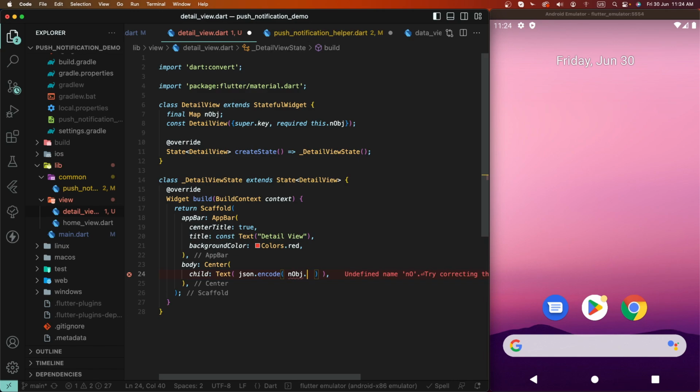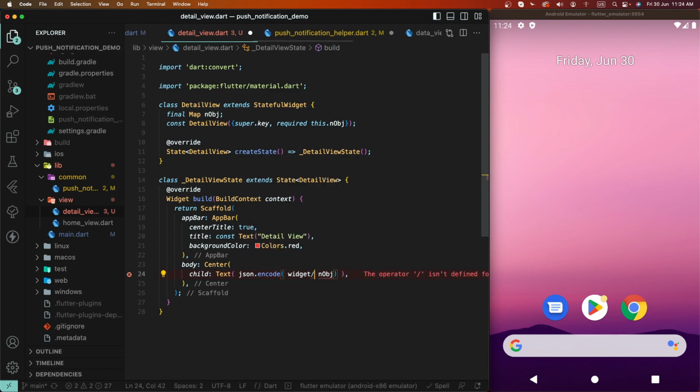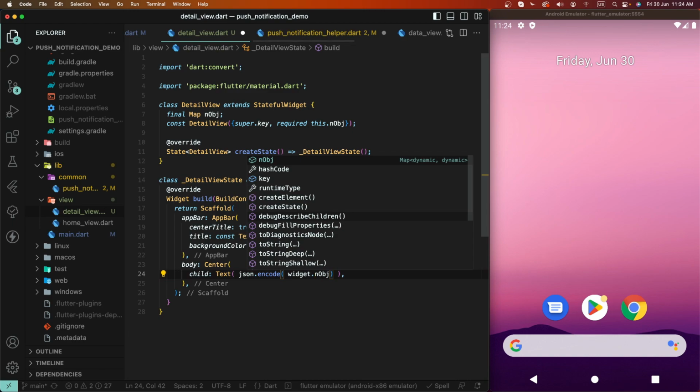So what we need that here first, because we need to use here the stateful widget, and to access this property,